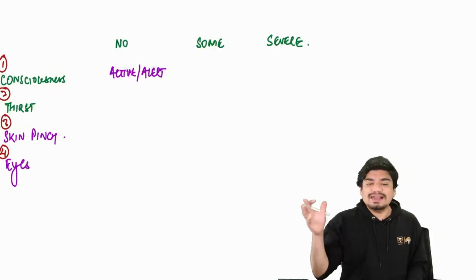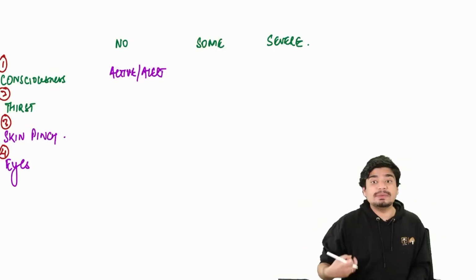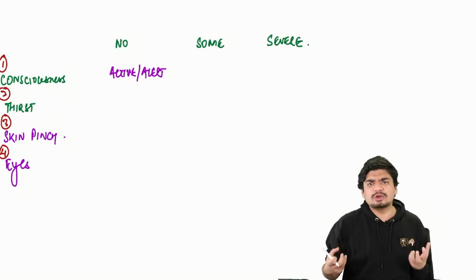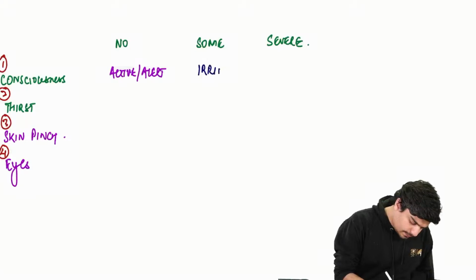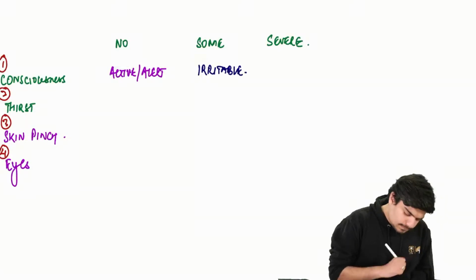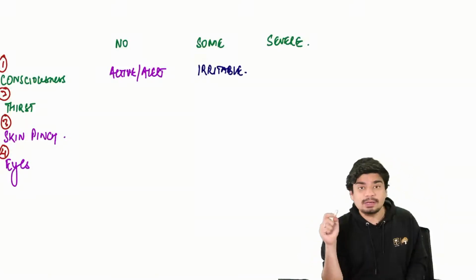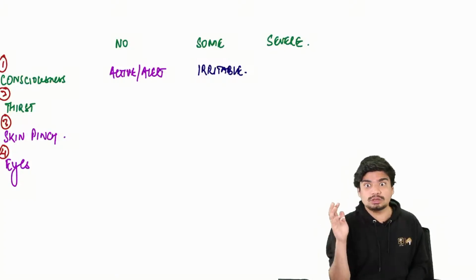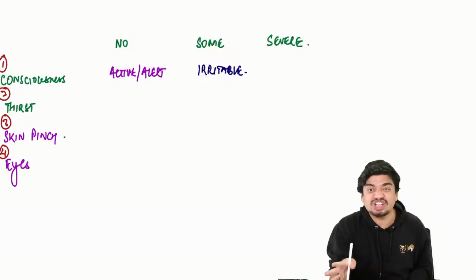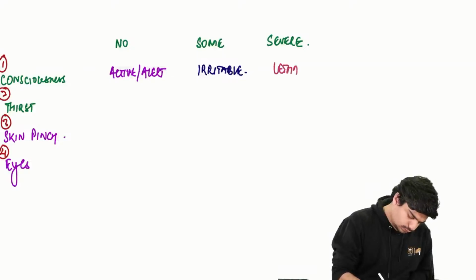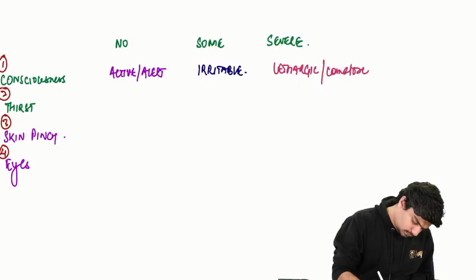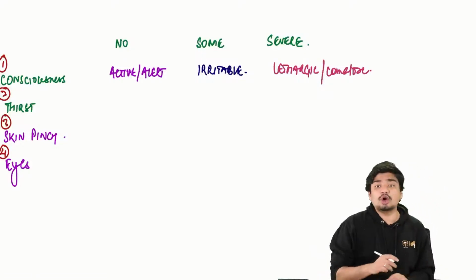Alright. In some dehydration, what will start to happen? Because now the baby has lost a lot of water, the child will start to become a little bit irritable. So the child will be what? Irritable. In severe dehydration, what will happen? Now the body has lost a lot of water, severely dehydrated. So the child will become very lethargic or comatose.